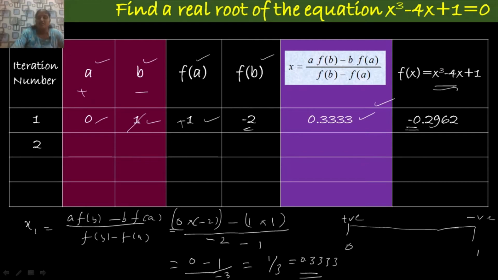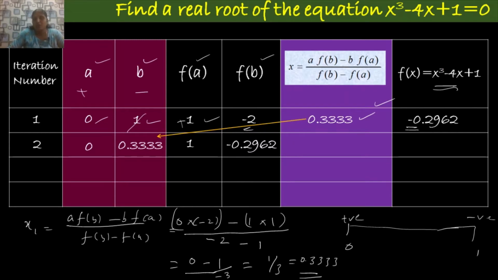That is, you have to replace the value of b, that is 1, by 0.3333. So take the value of a as it is and take the value of b as 0.3333. At the point 0 we have already calculated the function value, which is 1, so take it as it is, and at 0.3333 we calculated the value of f of x, that is minus 0.2962, you take that value as it is.